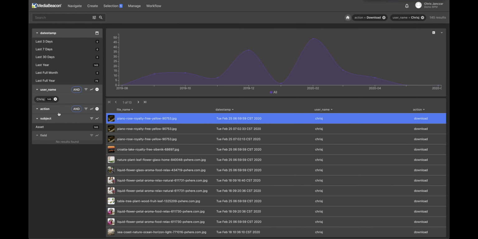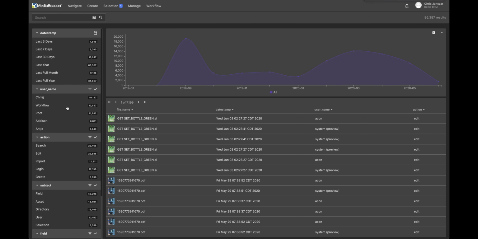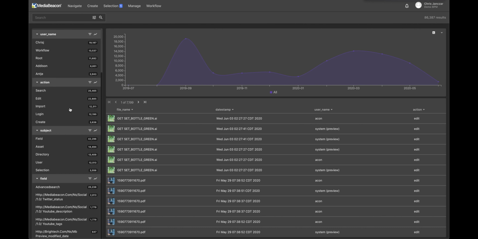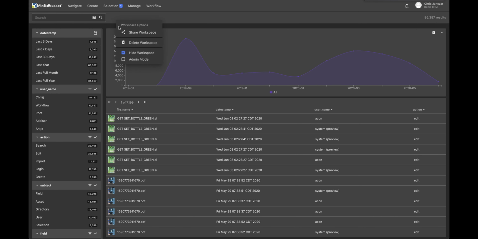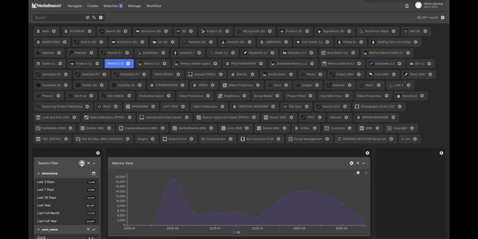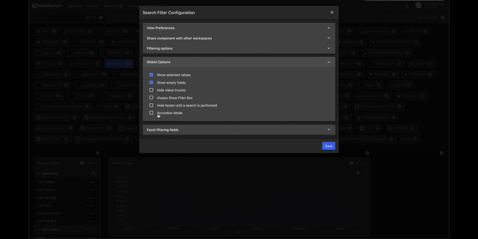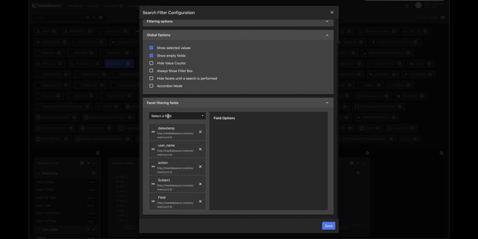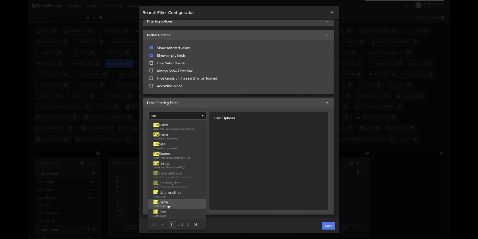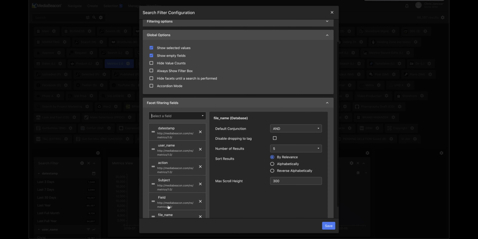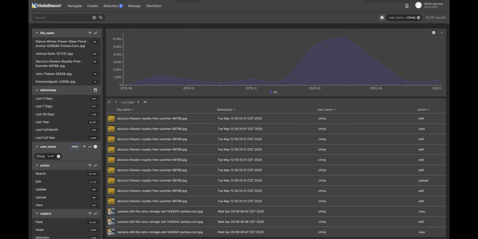Okay, so what I like to do here is to give myself a little bit more information about files. And what you don't see here is a file name. So what we can do is go to admin mode and add to the filter. We can add a file name. This is the one you want, file name in the database, and save. So now that I've added the file name to my filter over on the left, you'll see that I have the file name here and it shows up.